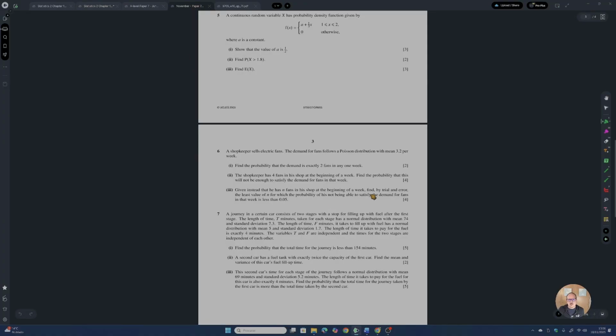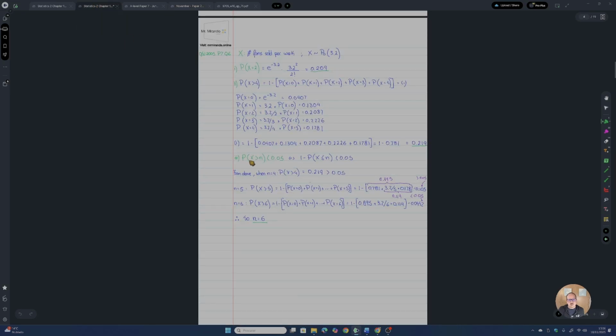See how this long sentence can be translated into something as simple as this? You want to calculate the probability that the number of fans sold in that week is bigger than a certain number, knowing that this probability is less than 0.05.